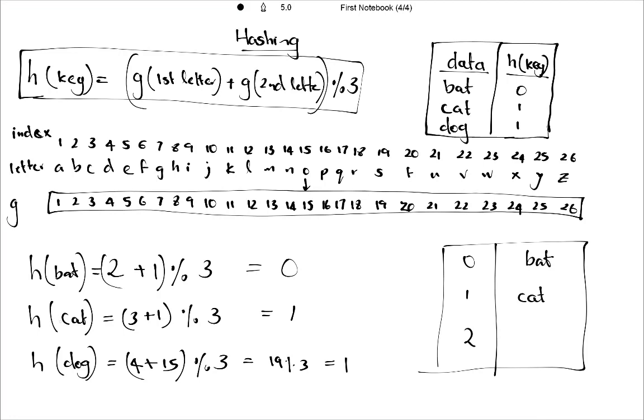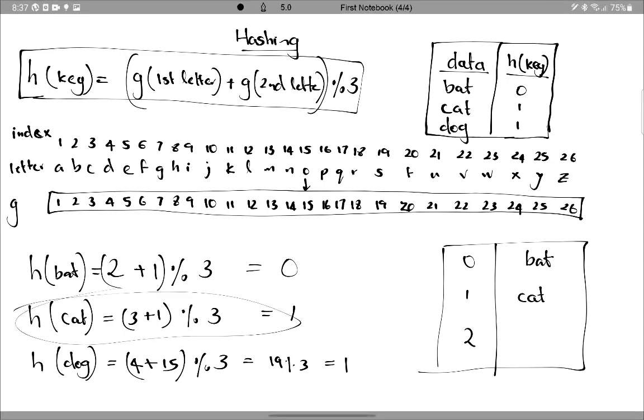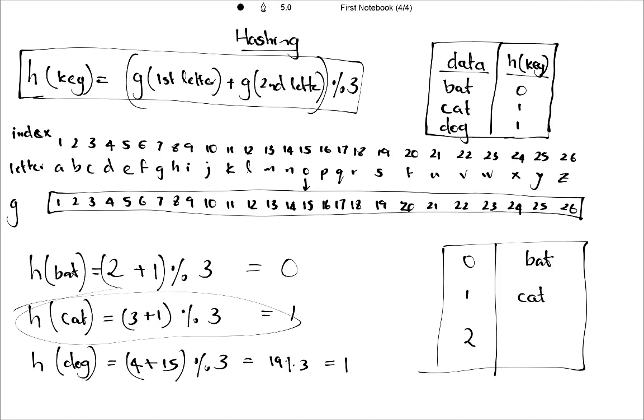Let's try changing the lookup table value for C. If we change the lookup table value for C, the hash of key for cat can also change its value to 0. So that can be a problem.